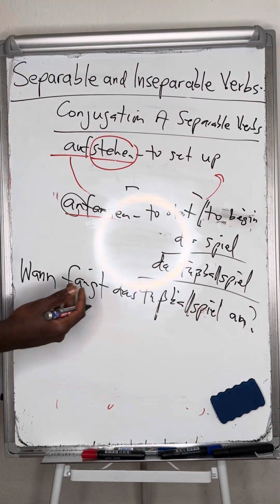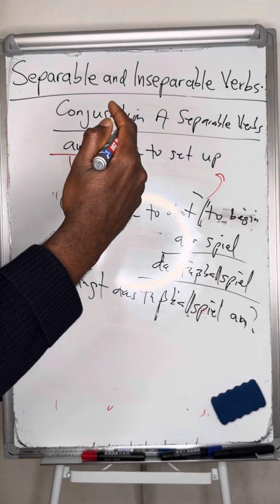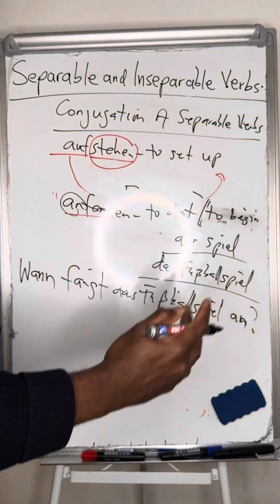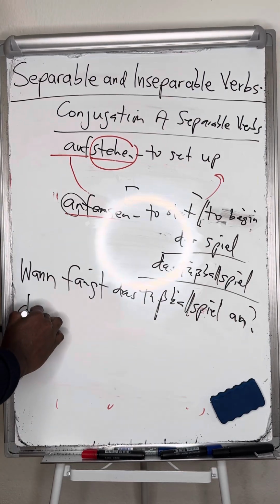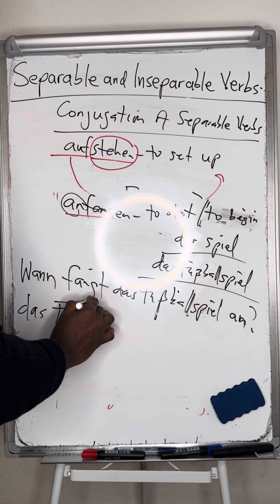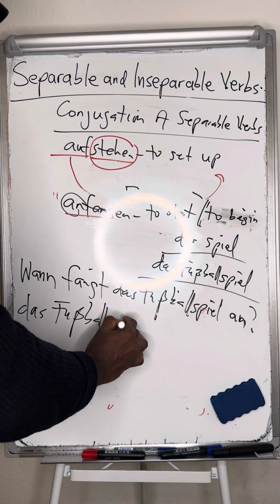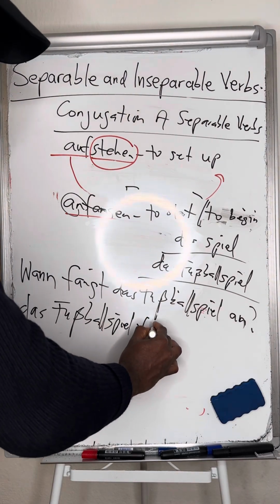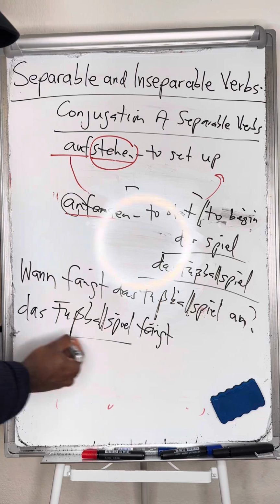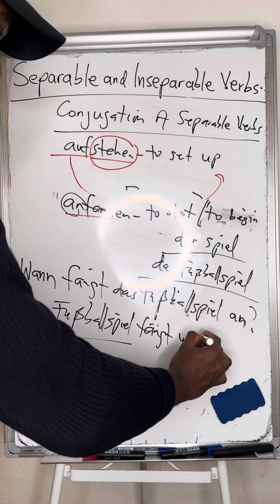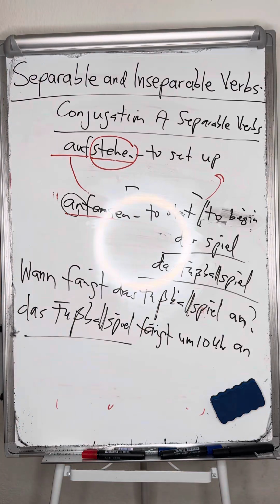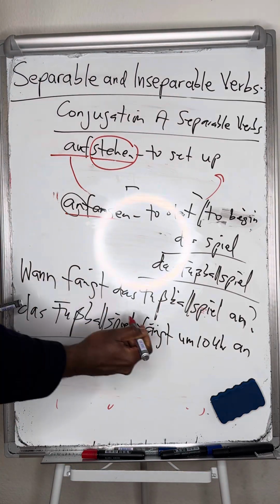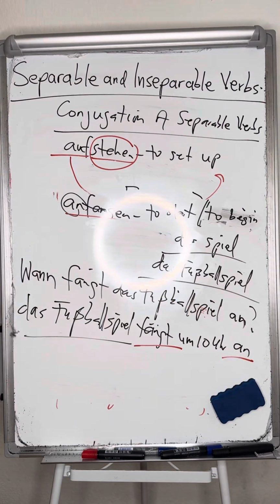You can say the football match begins by 10 o'clock. Das Fußballspiel fängt, because it's singular, fängt 10 Uhr an. You see? This is your main verb, and this is the separated prefix at the end.